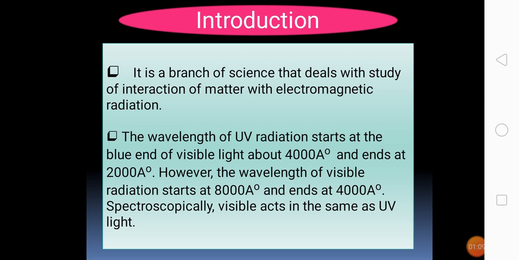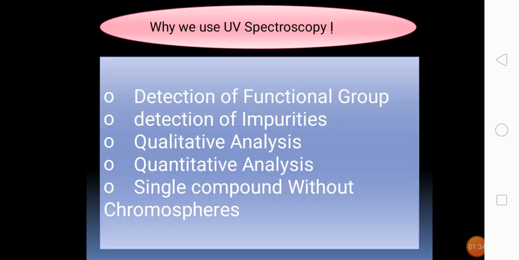tool for structural elucidation. The wavelength of UV radiation starts at the blue end of visible light, about 4000 angstrom, and it ends at 2000 angstrom. However, the wavelength of visible radiation starts at 8000 angstrom and it ends at 4000 angstrom. Spectroscopically, visible acts in the same way as UV light. And the next question is raised: why do we use UV spectroscopy?